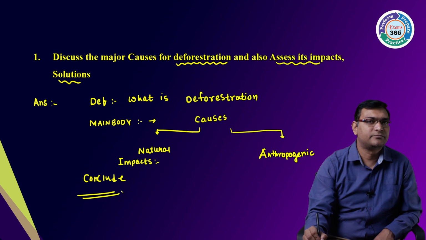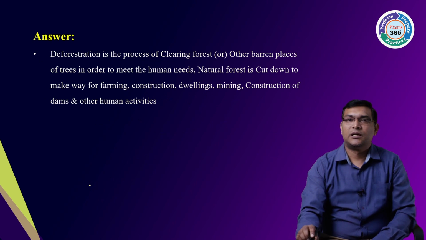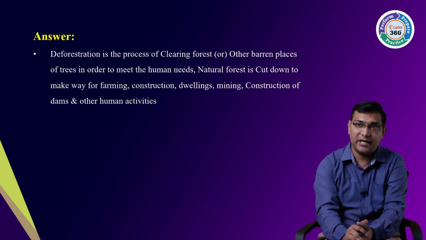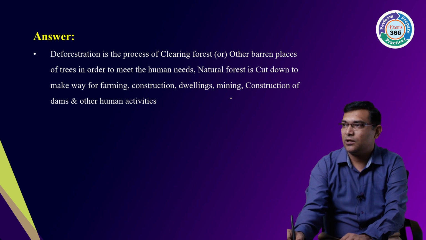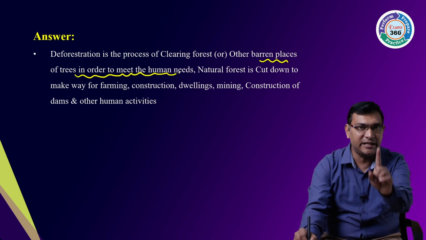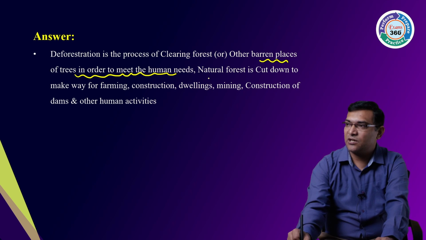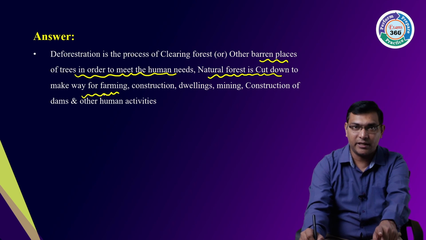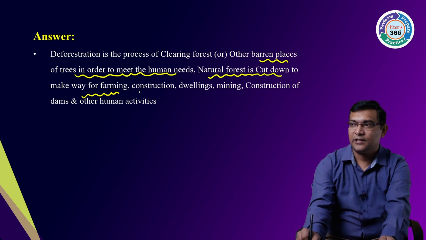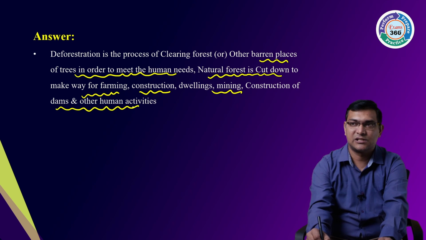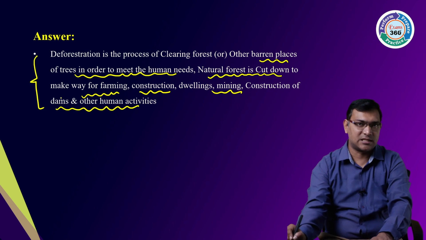the answer. So first, you see, deforestation is removal of the trees, the process of clearing or removal of the trees from forests or other barren places in order to meet human needs. Natural forest is cut down to make way for farming, for mining, for construction of dams and other human activities. So this is my introduction of the answer.